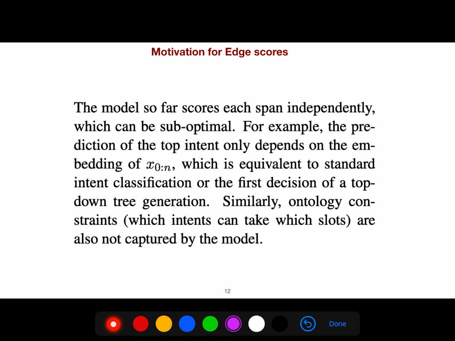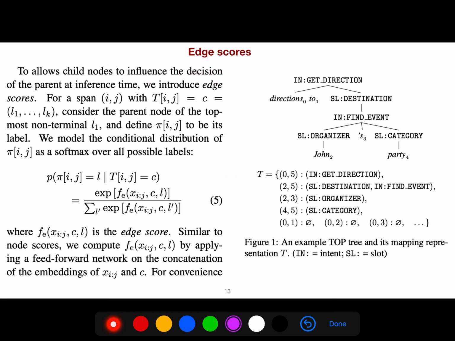So the motivation for edge scores is that the model so far scores each span independently, so it becomes suboptimal. If we can have more information, for example, edges, then we can have better accuracy. The prediction of top intent only depends on the embedding of X, which is equivalent to standard intent classification. Similarly, ontology constraints are also not captured by the model. So this is the edge scores.